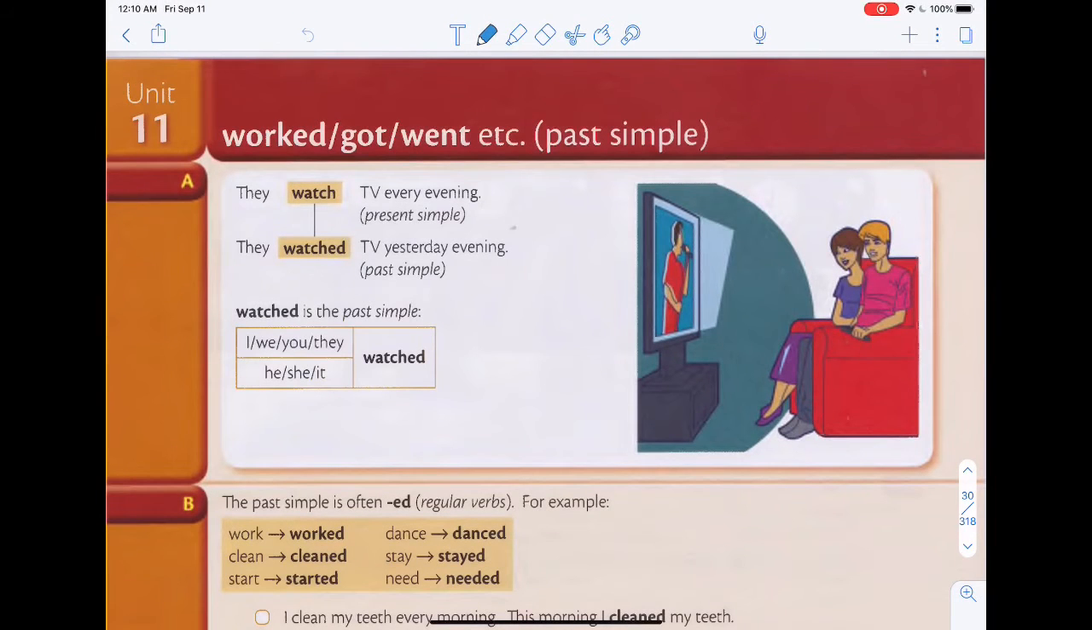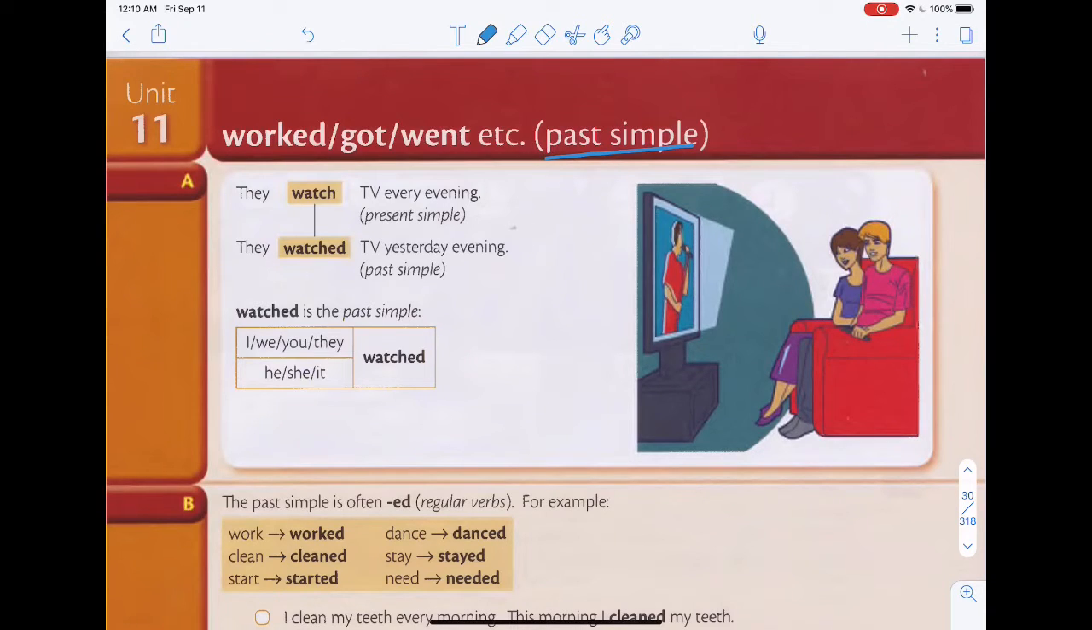Hi guys, so today we are going to learn Unit 11 and Unit 12. So let's start with Unit 11. We are going to learn about past simple. This is very similar to the present simple that you have learned many units back. Now we are just going to learn about the past.